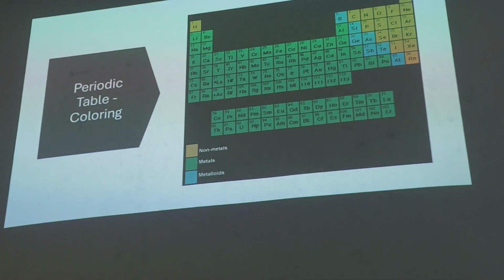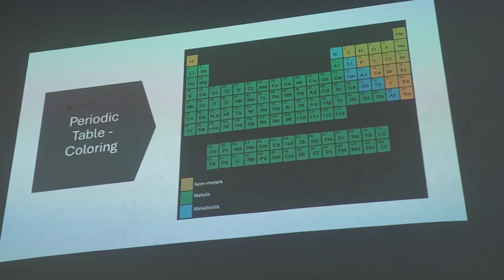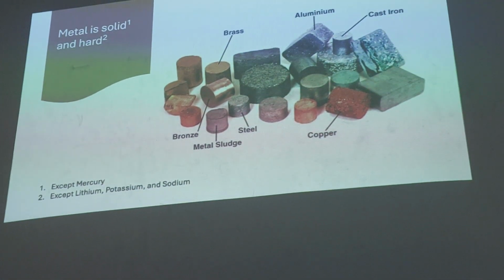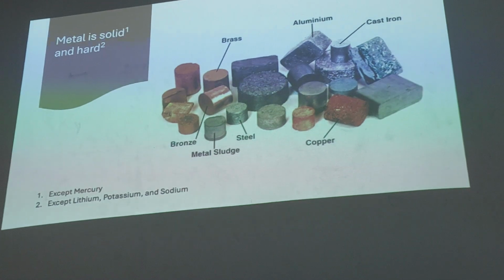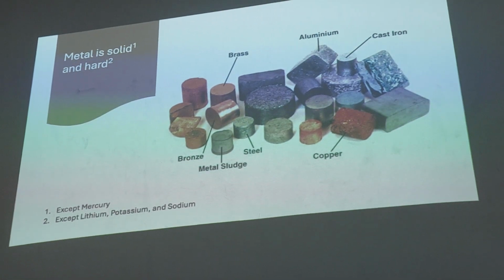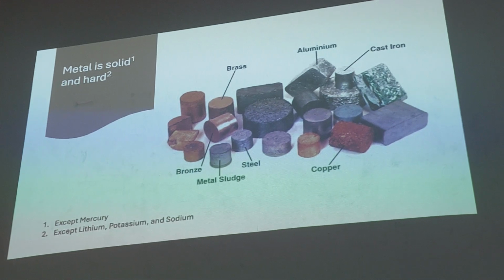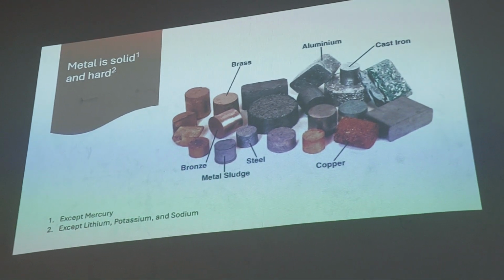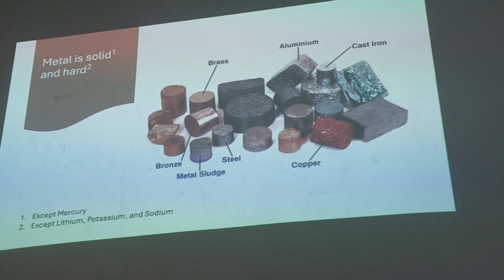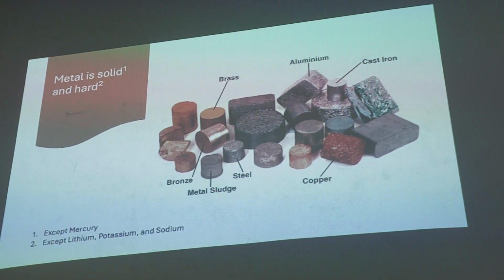Still remember this one? The periodic table in semester 1. You learn things about this one, and then this is metal, solid and hard. Aluminum, cast iron, brass, a lot of metals around you. That's aluminum. This one is aluminum, and your chair also has parts of steel. It's shiny, not dull.